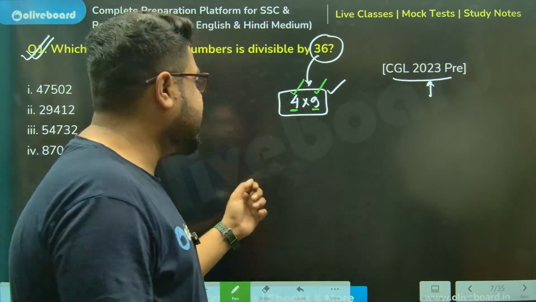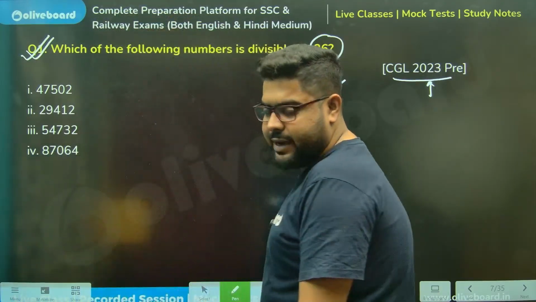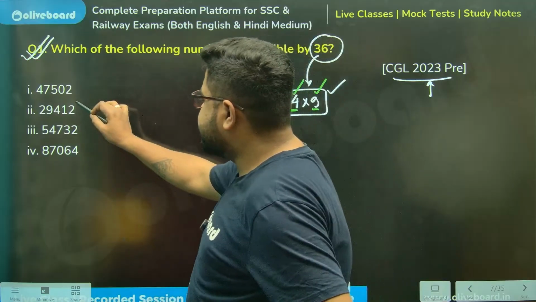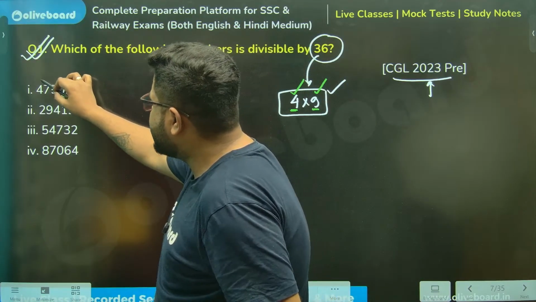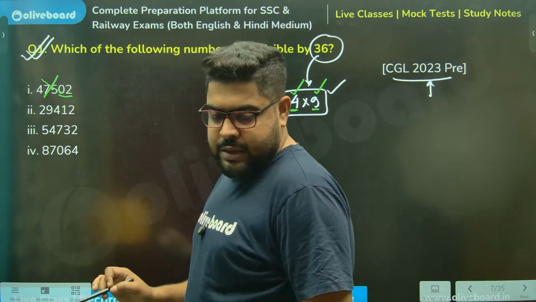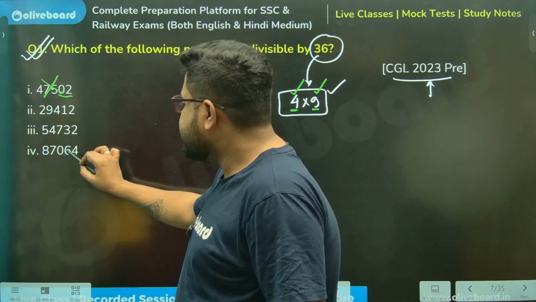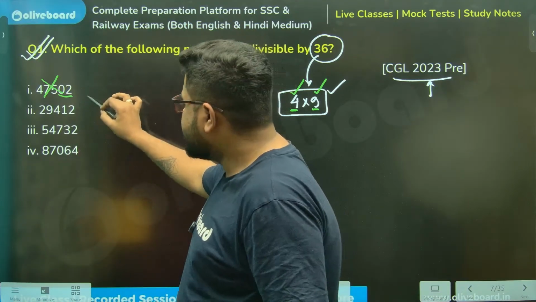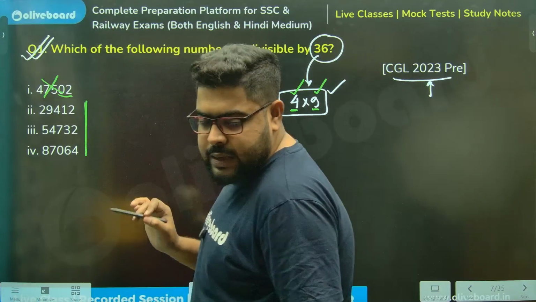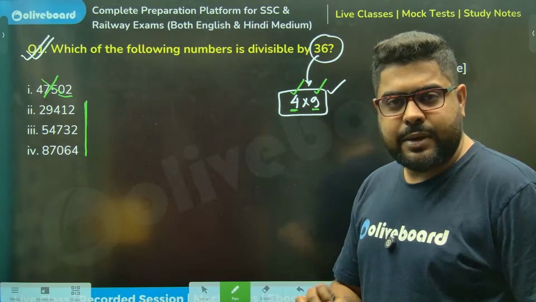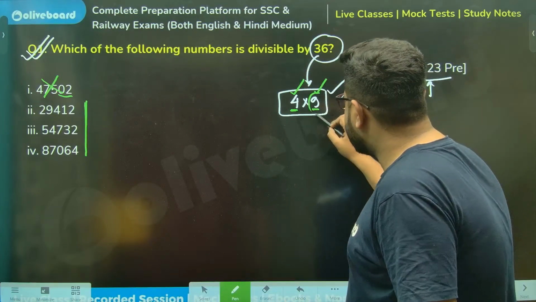Let's do that. Let's see how many options we can eliminate. So last digits 02, is it divisible by 4? No, sir, this cannot be the answer. 12, yes, it can be. 32, 4 8s are 32. 64, 4 16s are 64. So these 3 can be the answer. Now, one option I was able to eliminate. Now let's focus on 9.